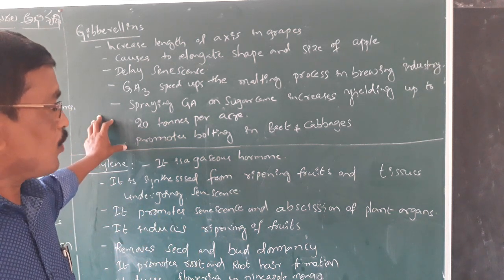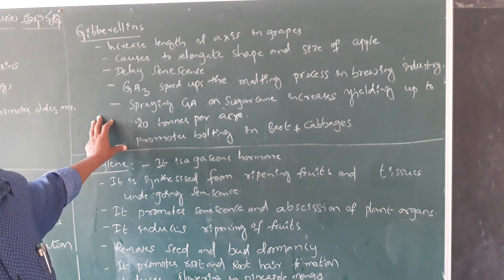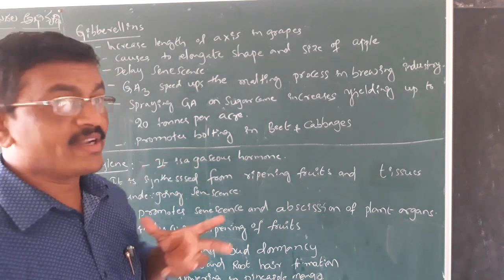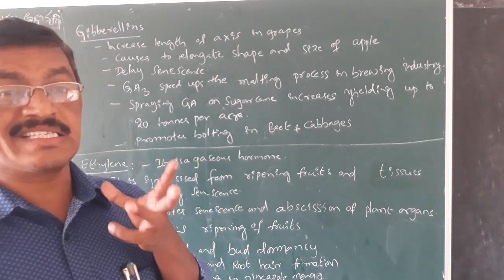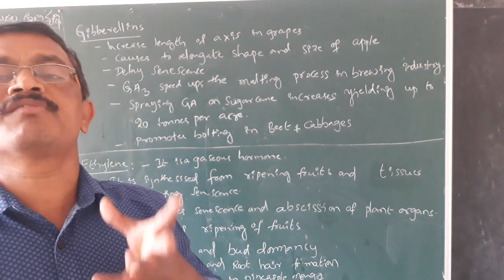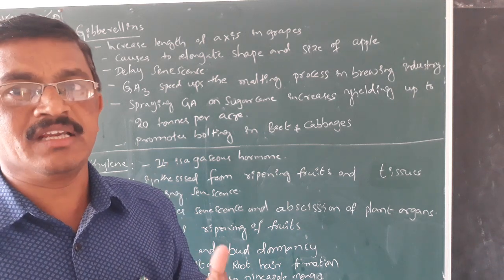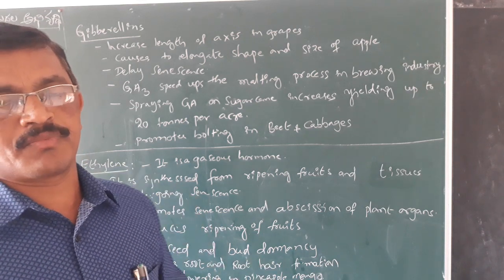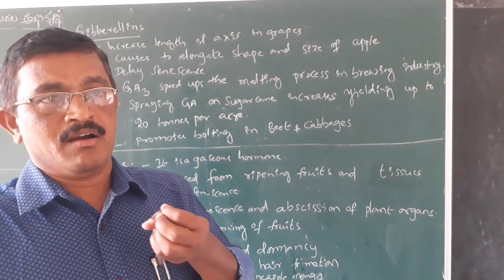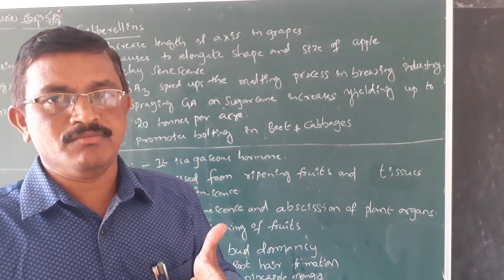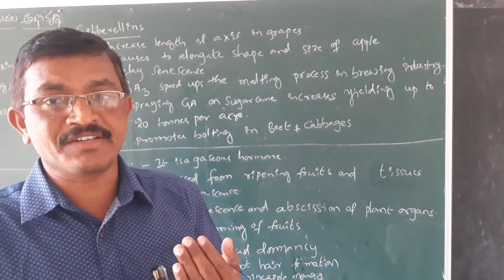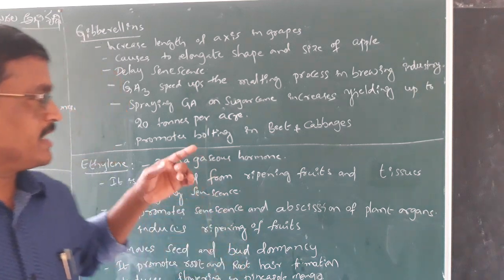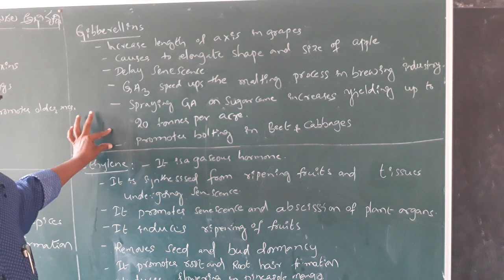Gibberellins also promote bolting in beet and cabbages. It's an important short answer question, a very short answer. Bolting means a sudden increase in the length of the stem, by spraying gibberellic acid prior to flowering. Bolting means a rapid growth of the stem prior to flowering with the activity of the gibberellins. So gibberellins cause bolting in beet and cabbages.